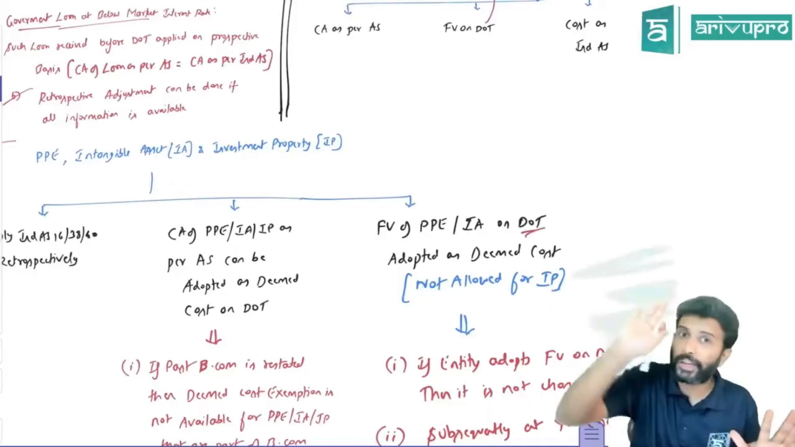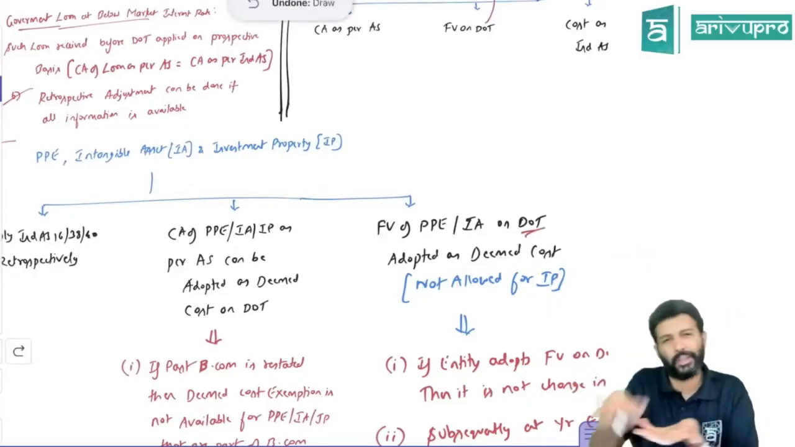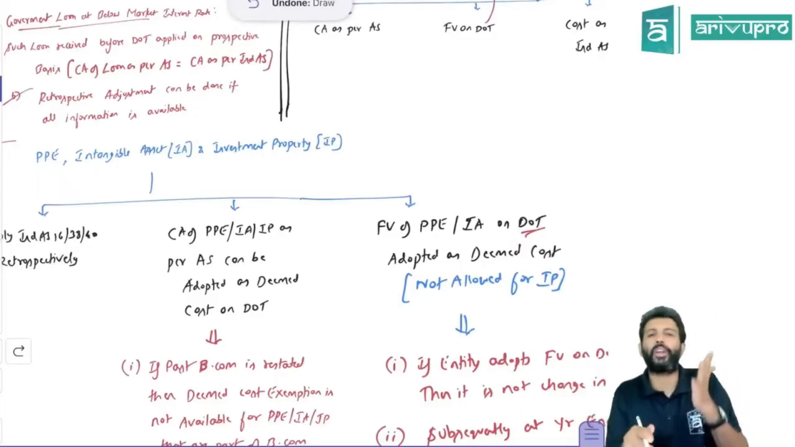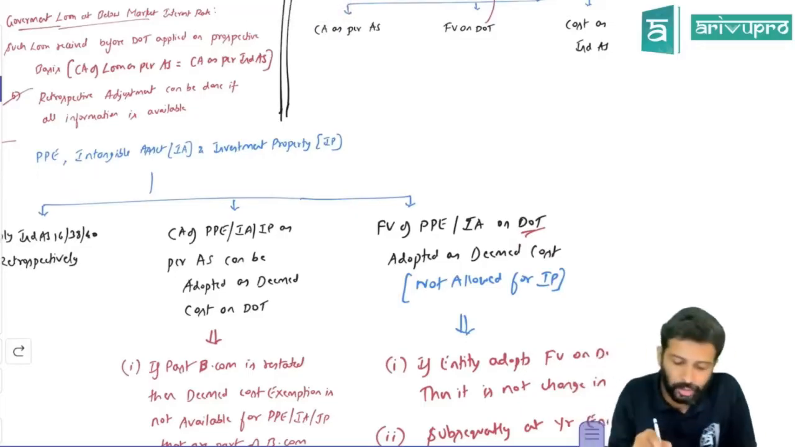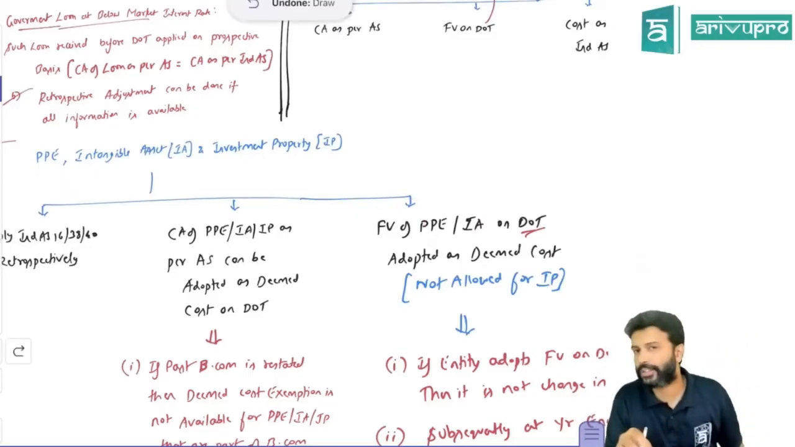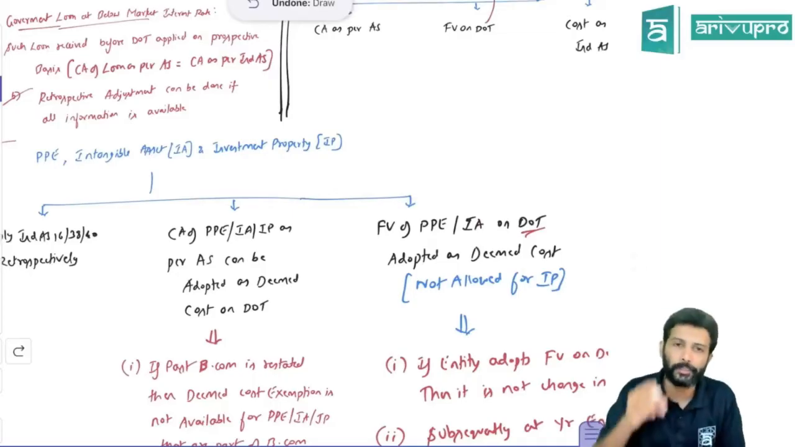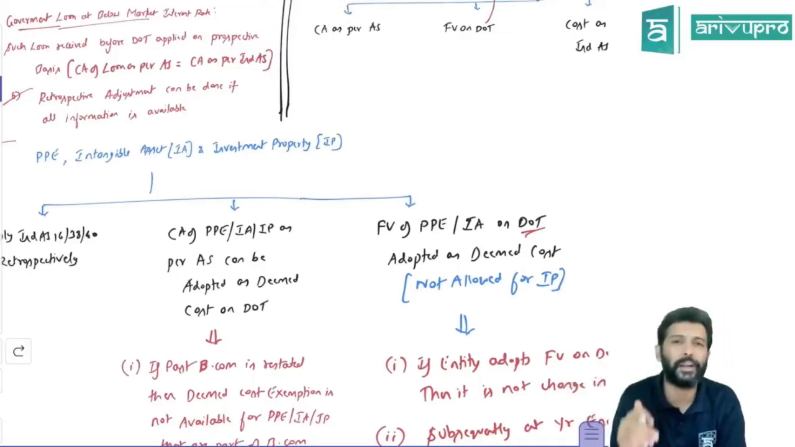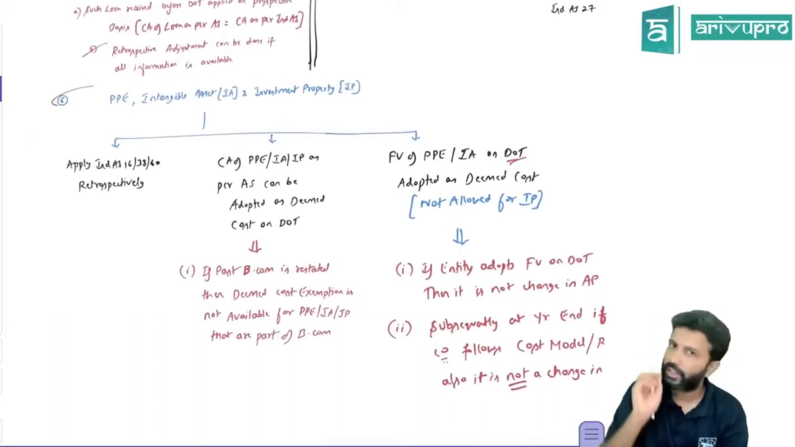That is another one. But for investment property, fair value is not allowed, because we know that for investment property only the cost model is allowed. Fair value is not allowed. So fair value on the date of transition is only applicable for intangible assets and property, plant and equipment, but not for investment property. That is one.